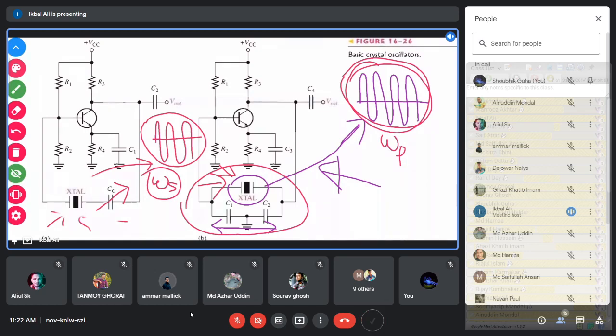That is why the crystal oscillator is preferred, because it will generate a very stable and very particular frequency, and that is the resonant frequency of the crystal. I hope you understood the crystal oscillator.